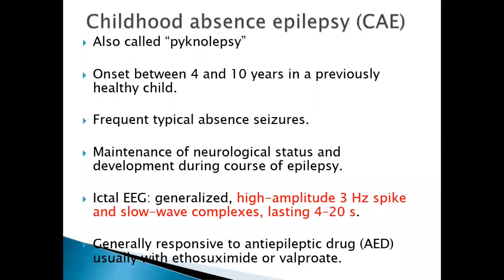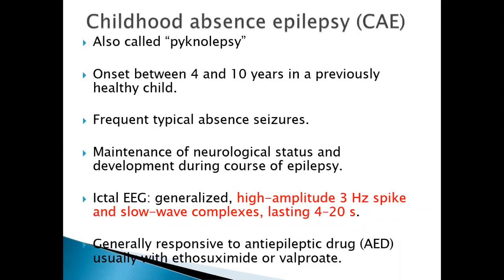Again, absence seizures last very few seconds. If the absence episodes occur over a period of a few minutes, that is again atypical. So atypical absence episodes last a few minutes and have a gradual onset, whereas typical ones have abrupt onset and abrupt offset. Generally, absence epilepsy patients respond to ethosuximide and valproate.